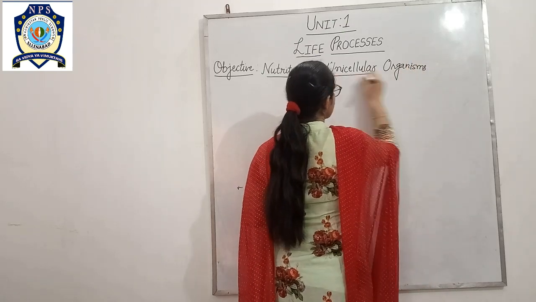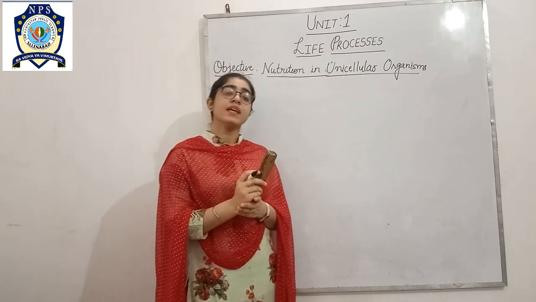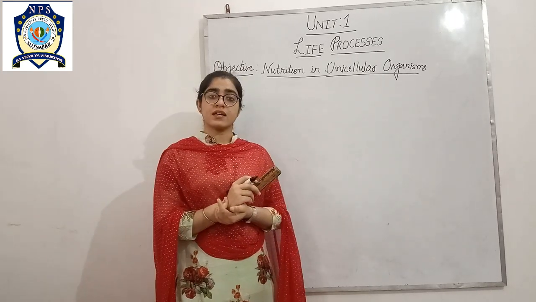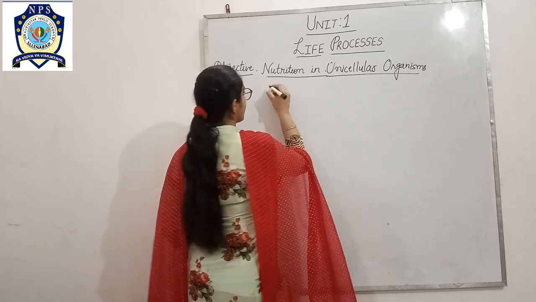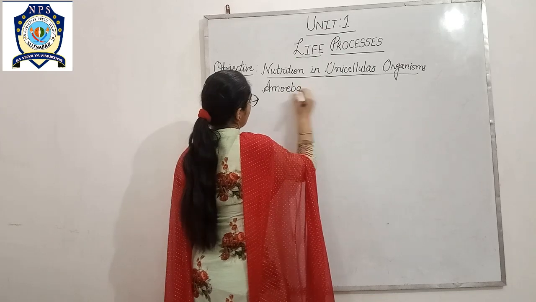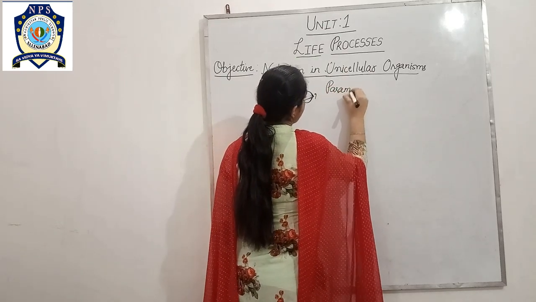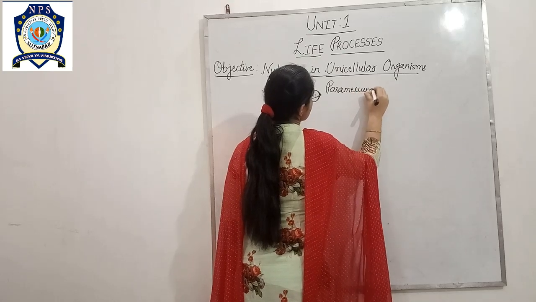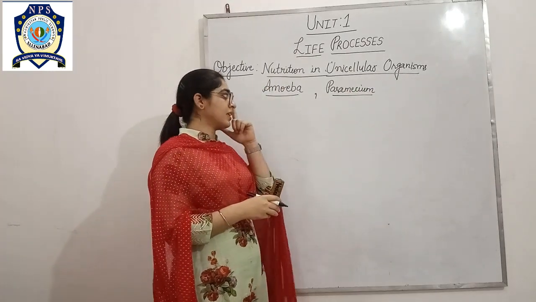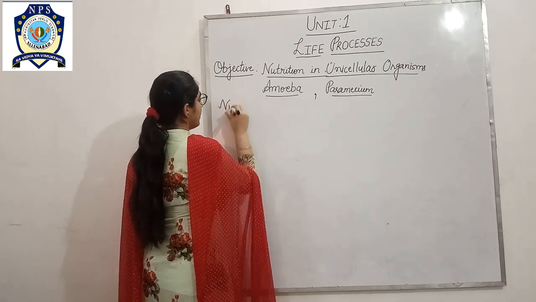Unicellular organisms are organisms which are made up of only one cell. Here, we will study nutrition in amoeba and paramecium, one by one. So let's start with nutrition in amoeba.